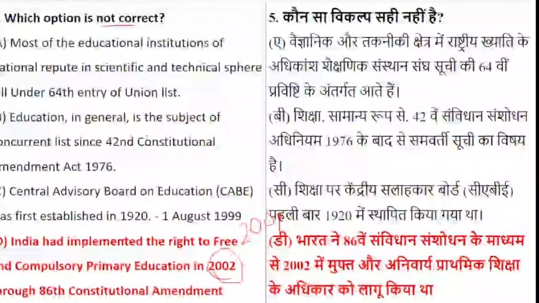Education falls under the concurrent subject. CABE was first established in 1920. Yes. So option number 4, that India implemented the right to free and compulsory education, was not in the year 2002, it was in the year 2009, and hence D is the right option.